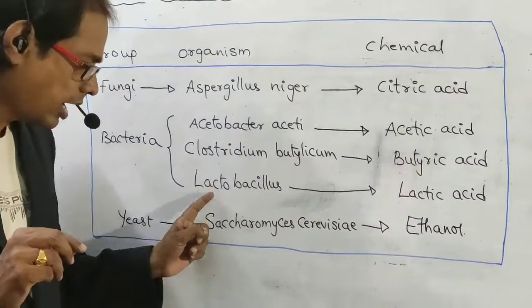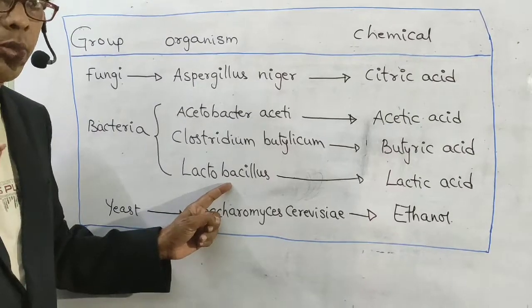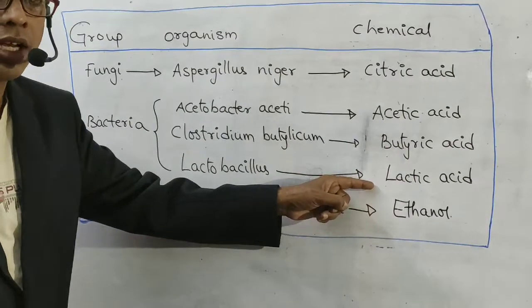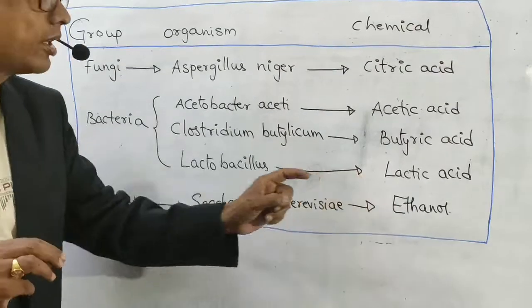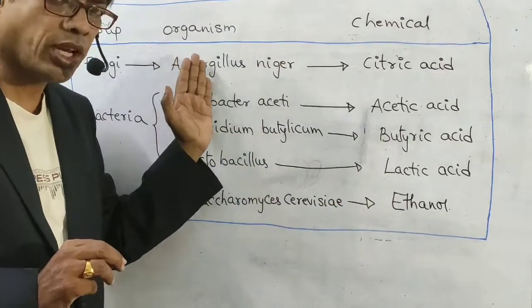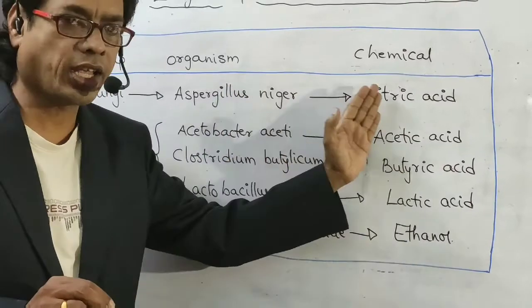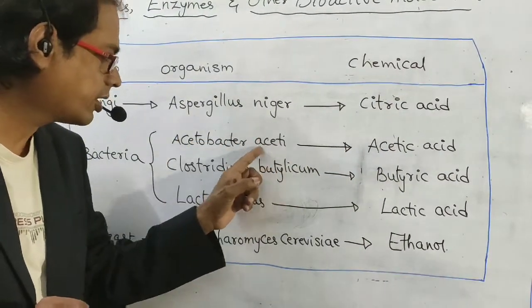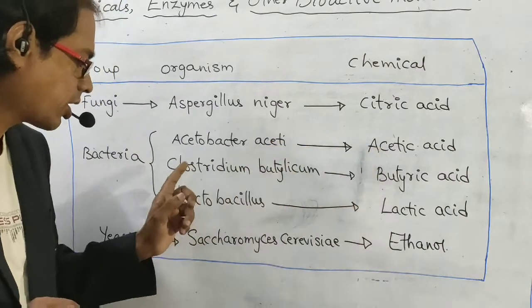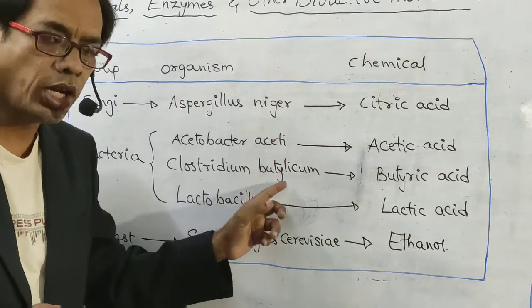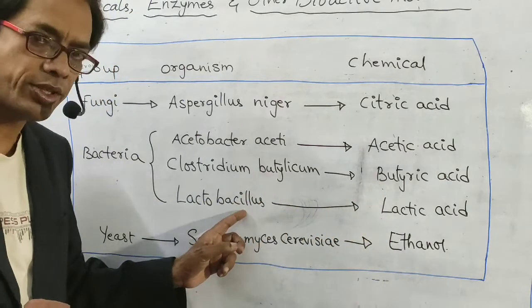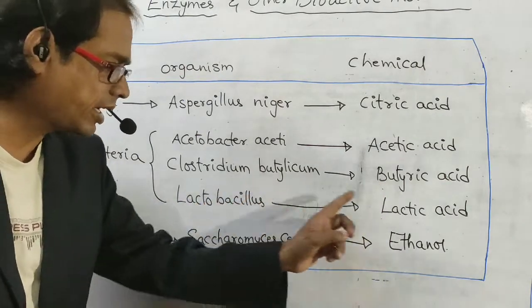Another one, Lactobacillus produces a chemical called lactic acid, also called lactate. See, Aspergillus niger, citric acid. Acetobacter aceti, acetic acid. Clostridium butylicum, butyric acid. Lactobacillus, lactic acid.